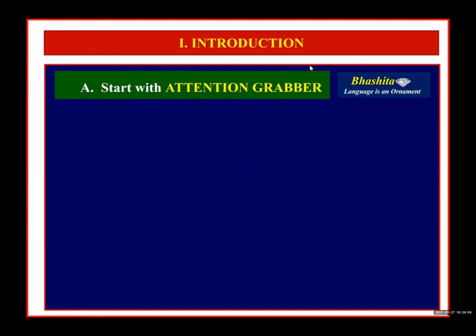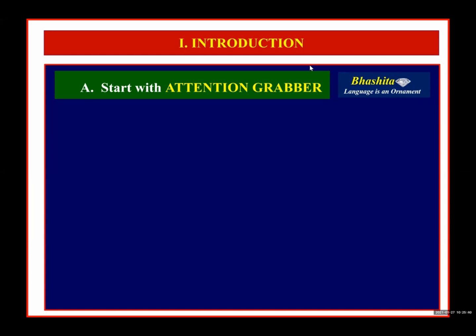First technique: an introduction should have an attention grabber. Dear students, first impression is the best impression. When the reader is going to read your content, first he will start reading from the introductory paragraph of the essay. If you have created some interest and curiosity in the introductory paragraph, then the reader with that curiosity and interest will continue the rest of the essay. If you want to impress the reader, better to start the essay with an attention grabber.